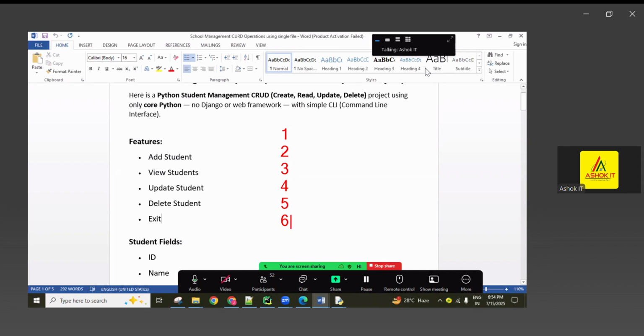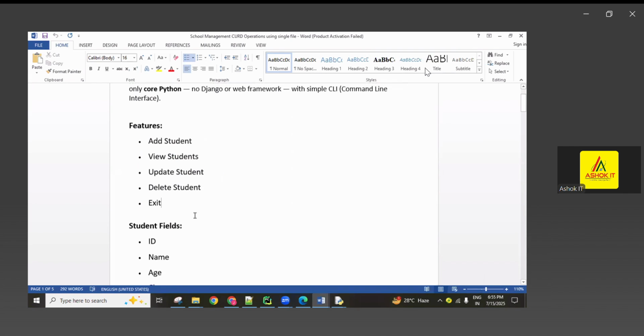Same like that, console-based application means you have to read the input from the user, and based on that input, you have to execute the proper function. Okay? So inside the while loop, you can create all these options, guys. For example, this is for 1, this is for 2, like that you can make it. If the user entered 1, they want to add a student. If the user entered 2, they want to see the students' information. If the user entered 3, they want to update the student information. Every student has a roll number, and based on the roll number you can update it. Okay, so check it here.